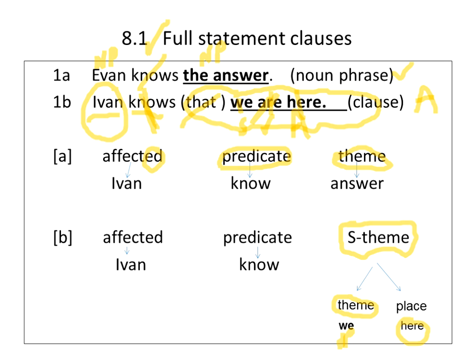We becomes immediately a theme, because remember, there is the verb to be, and there's no activity. So we has to be the theme. What about here? Here is a place. So on the second level of the S theme, you're going to do another level of analysis. All you have to do whenever you see an embedded sentence, immediately start the S theme.